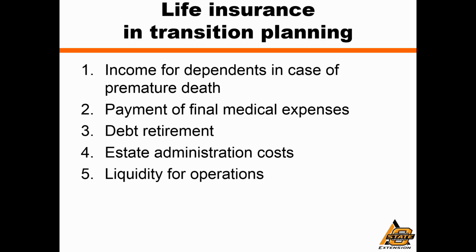Providing additional liquidity for the farm operation after a primary wage earner is gone might be very important for exactly the same reason as we talked about in point 1, just by analogy to the farm operation rather than the family. If we anticipate that there might be significant estate taxes to be paid by the estate, life insurance proceeds might also be used to pay some of those estate taxes.